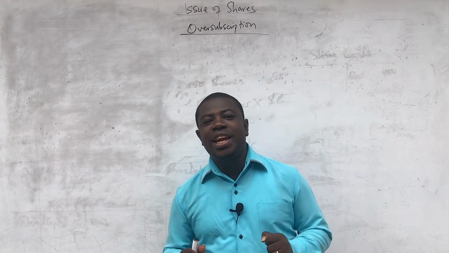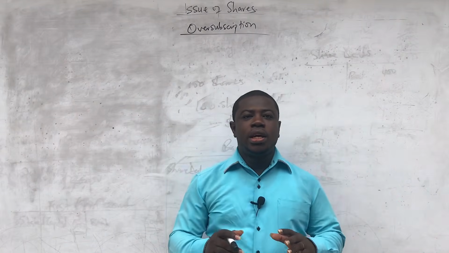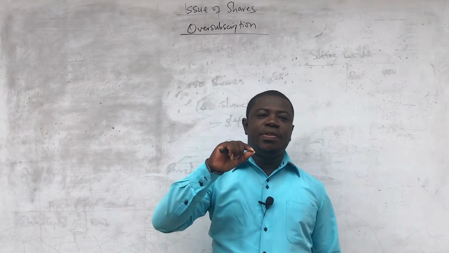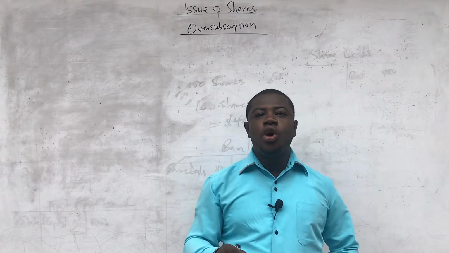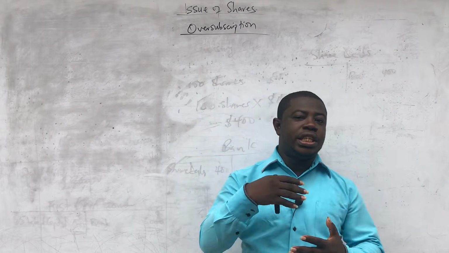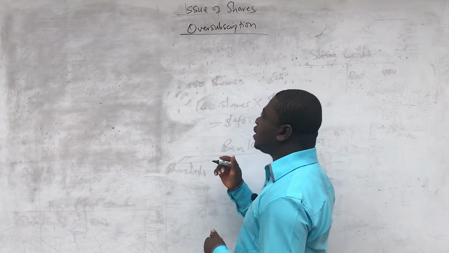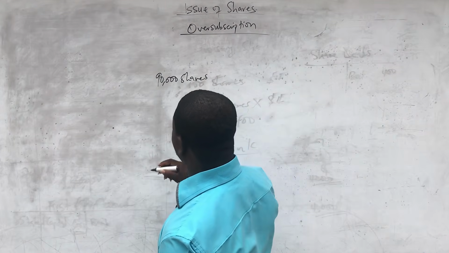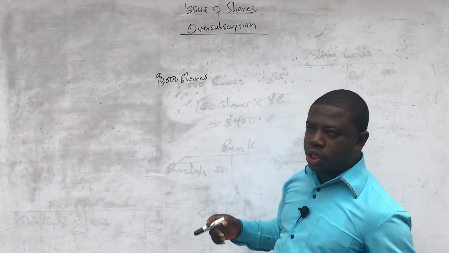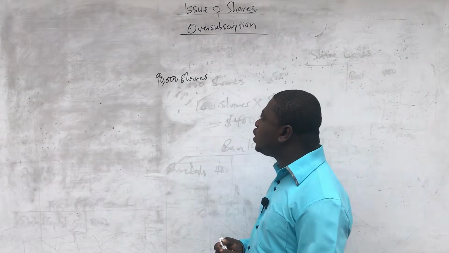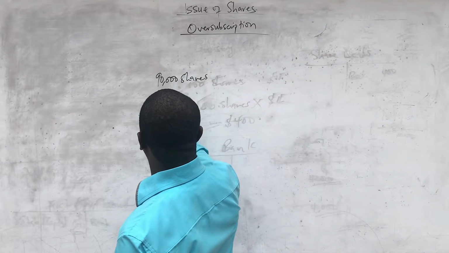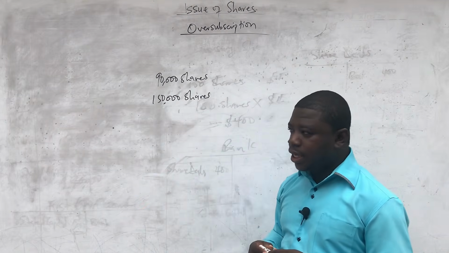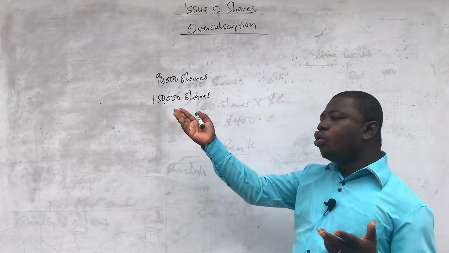Okay, let us look at the issue of oversubscription. Now, what is the meaning of oversubscription? Oversubscription simply means that the applications that were received were more than the number of shares that is in issue. So if a company decides to issue 90,000 shares to the public, so he invites applications for 90,000 shares, and the company receives applications for, let's say, 150,000 shares, which is usually the case, because they don't know who is applying.